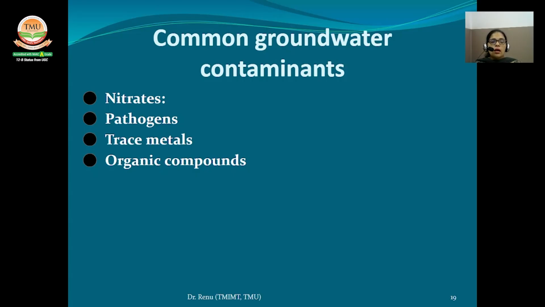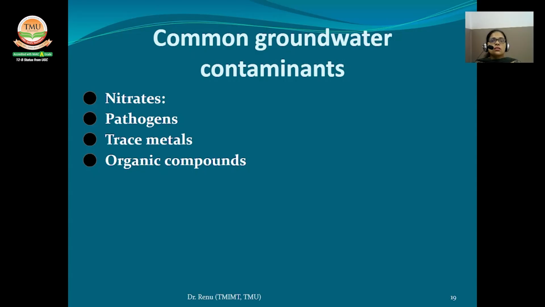Next one is pathogens. Poor hygiene of the well and inadequate segregation of drainage from the well may cause pathogenic contamination of the water. Seepage from solid waste dumps and municipal drains may also cause contamination.